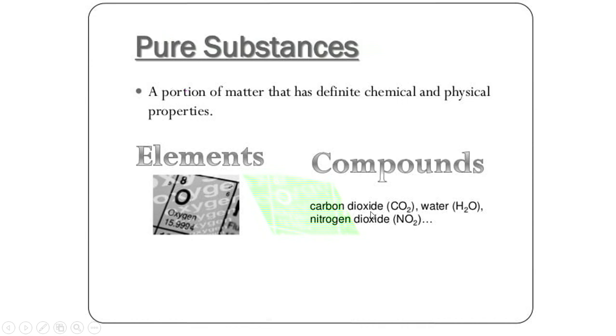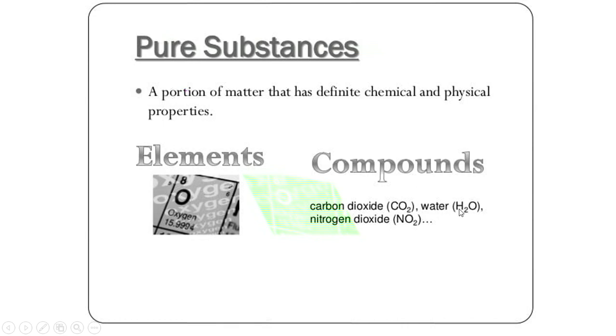If carbon dioxide is mixed with nitrogen dioxide, then we cannot say it is a pure substance because carbon dioxide is different, nitrogen dioxide is different. When carbon dioxide is made up of the same kind of compound, that is CO2, then we can say it is a pure substance.